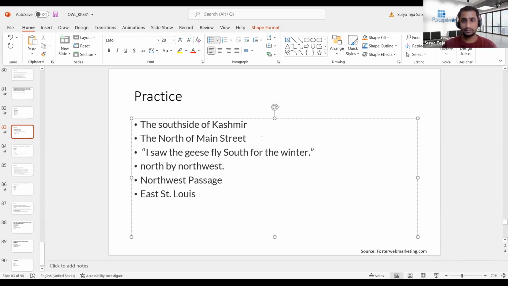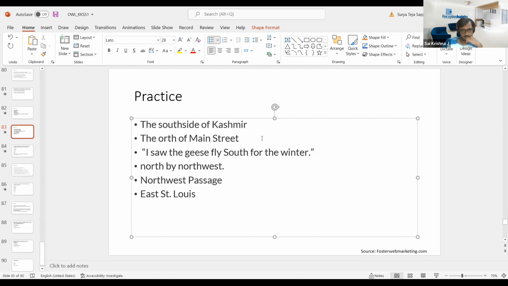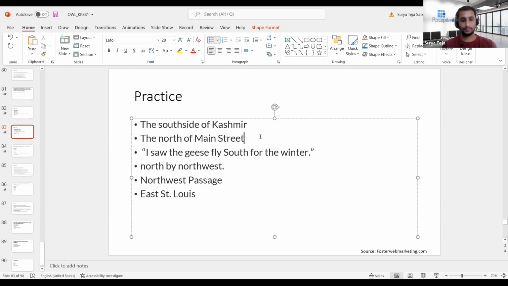Yeah, then here I guess the second one should be in a small letter. So if it is starting the sentence, then definitely direction has to be capitalized. But in case it is giving, just like the above example, a direction taking another place as base, it has to be in small letter. And we'll see the next example.